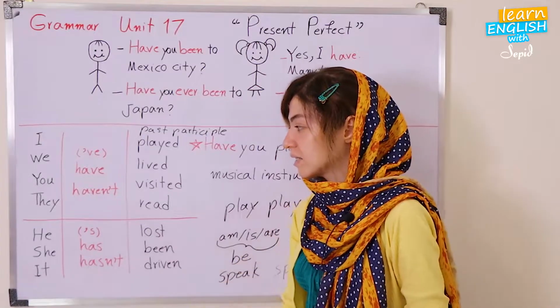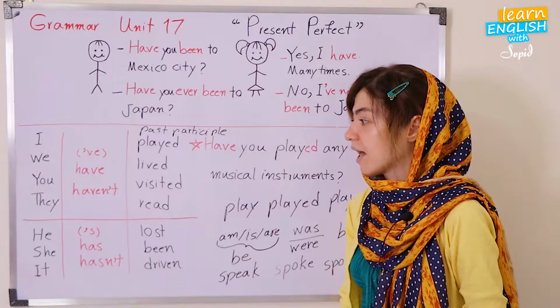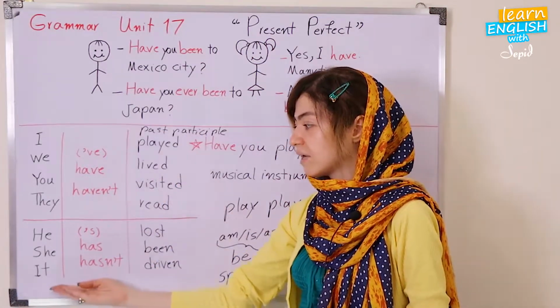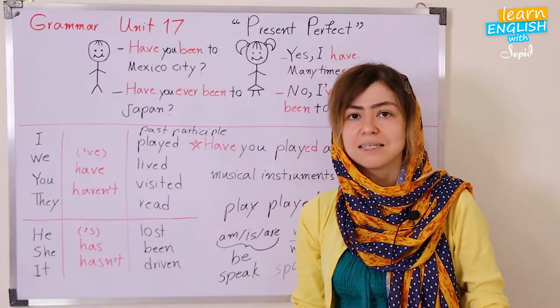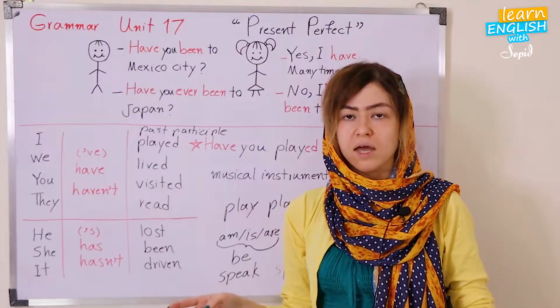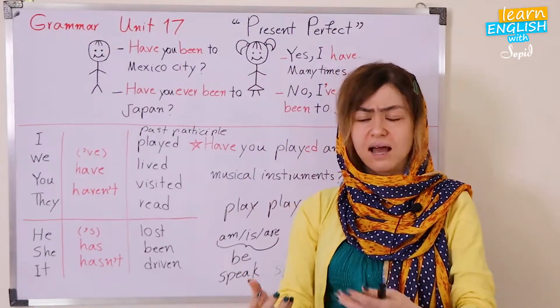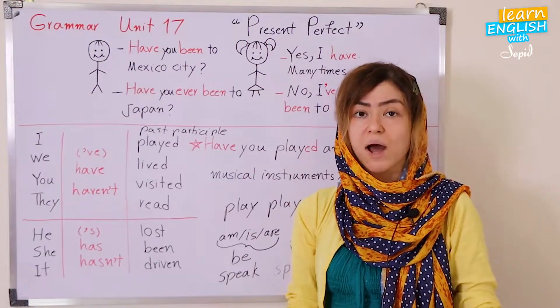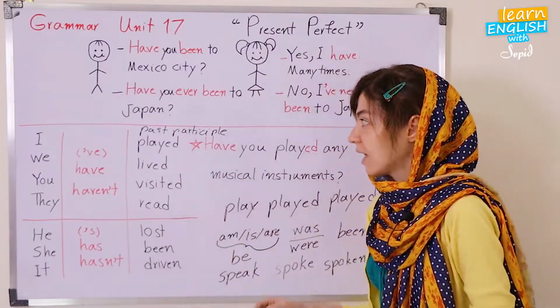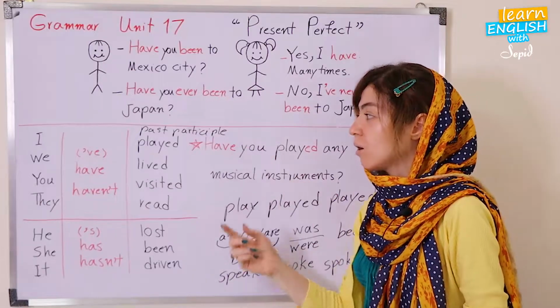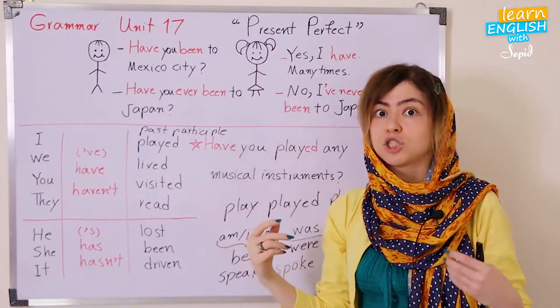So that's the case about these examples, and you can make a lot of examples. Or for instance, for your cat, again, you can say, it hasn't eaten chocolate, okay? It means that it doesn't have the experience. It doesn't even know how the chocolate tastes, okay? So that's really important.